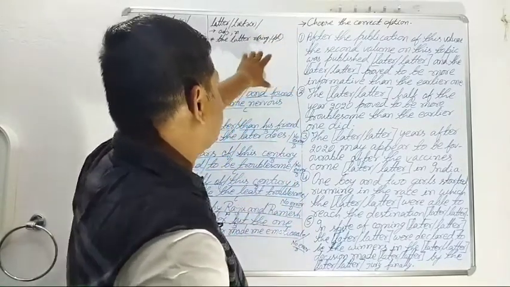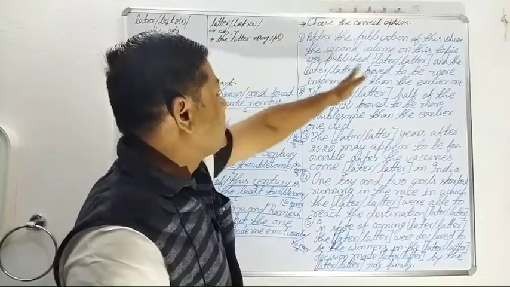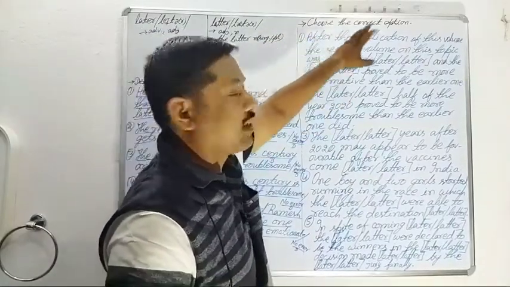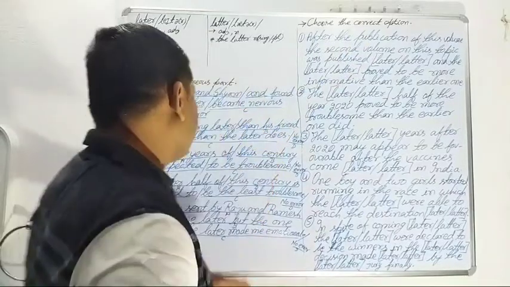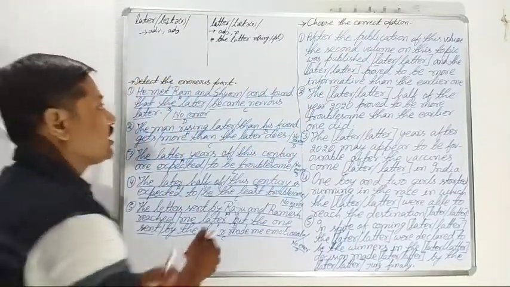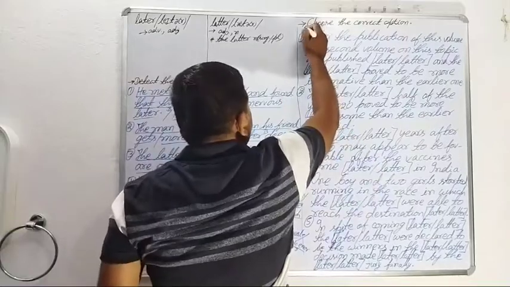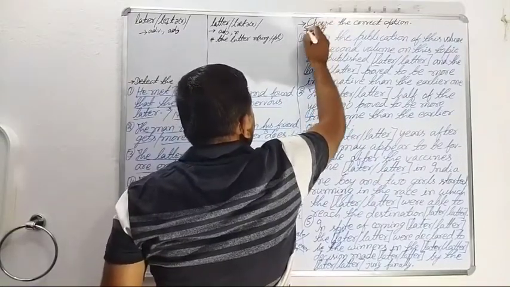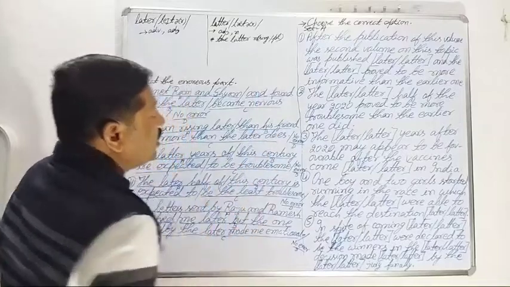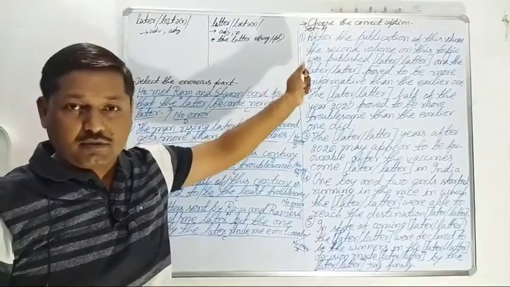There are two sets here written on the board. To the right side of the board, I have written a set in which you have to choose the correct options, and on the left side is the second set. This is set A and set B. Set A consists of 5 questions, in which you have to choose the correct option.